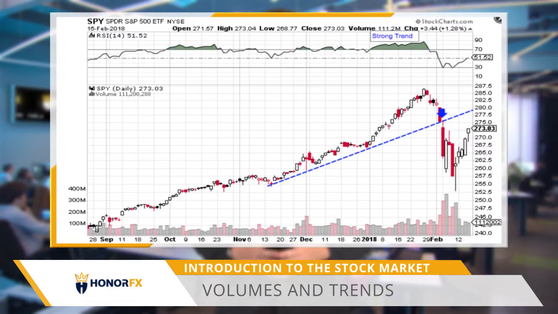This example shows a bullish trend line, along with an RSI reading that suggests a strong trend. As the trend began to lose strength, with the falling RSI reading, traders may have started to exit the stock. The breakdown from the bullish uptrend represented a potential change in the longer-term direction of the trend.